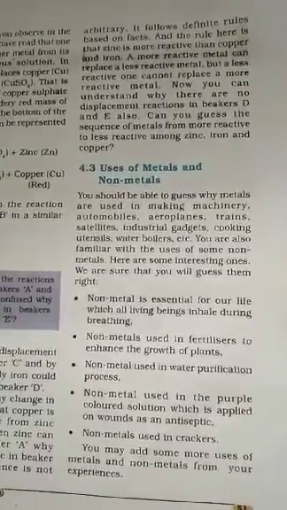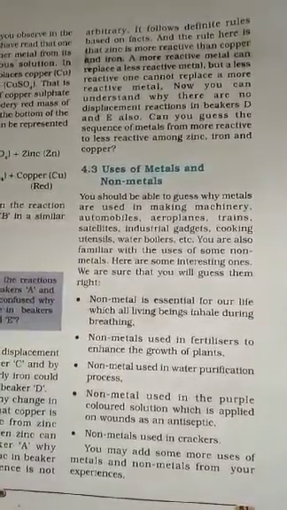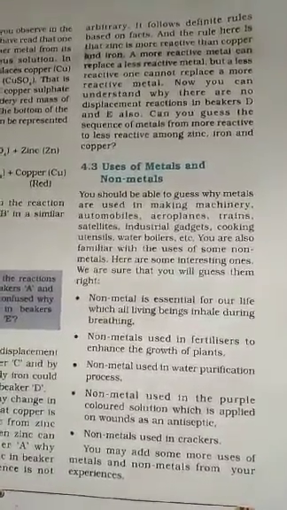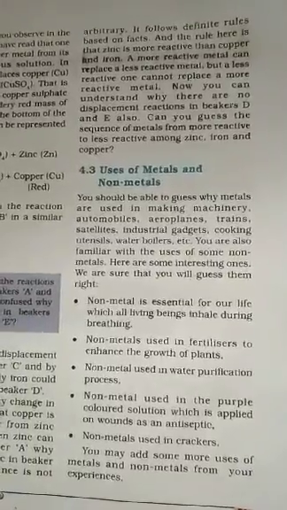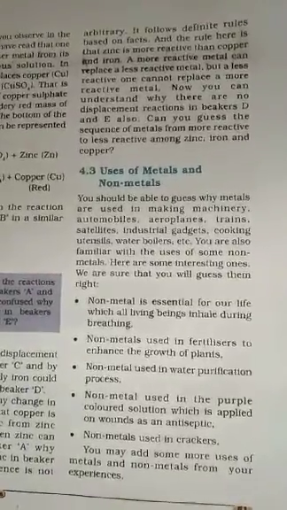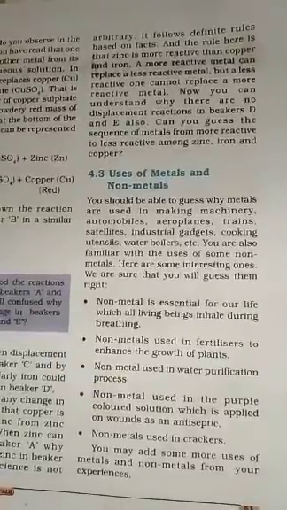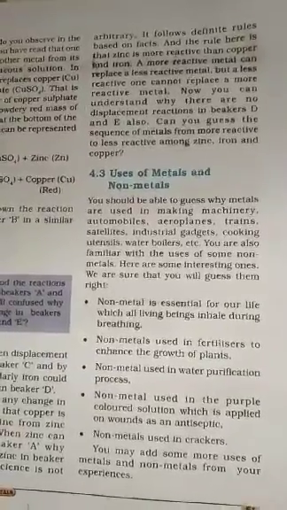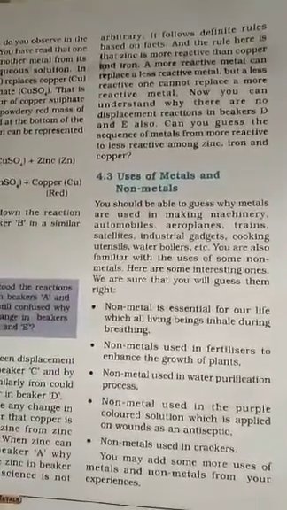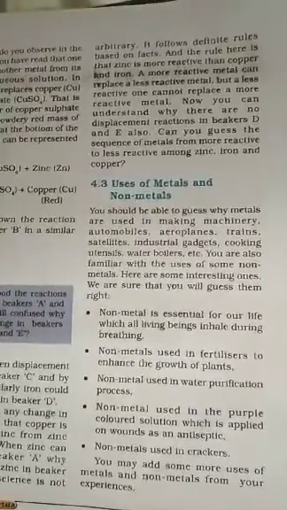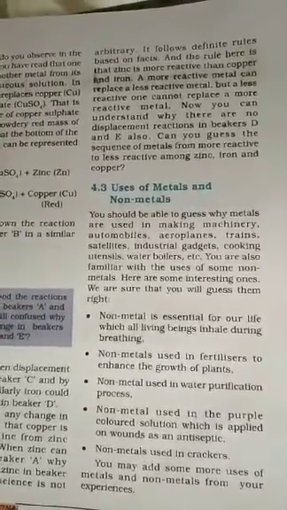Metals are good conductors of electricity, so they are used in the wiring of electrical appliances. You might have seen this in our homes, because copper wires are used for electricity. Metals are good conductors of electricity, so they are used in the wiring of electrical appliances.